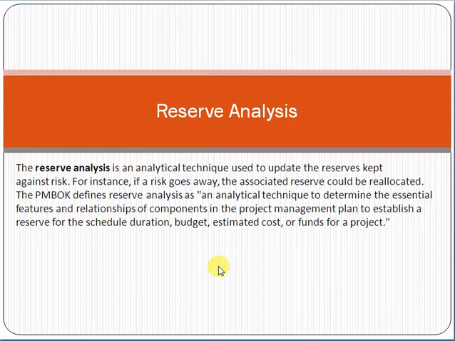So keeping in mind the risk, we must allocate some reserve for the project. Reserve means, friend, some additional time, cost, or finance for a project. That is the concept of reserve analysis.